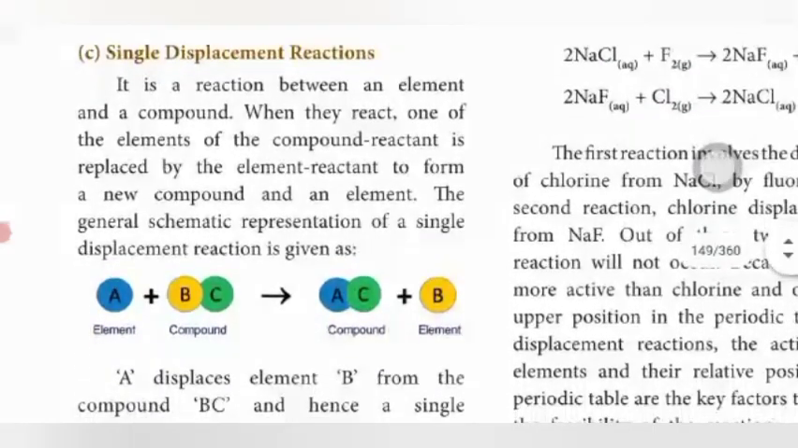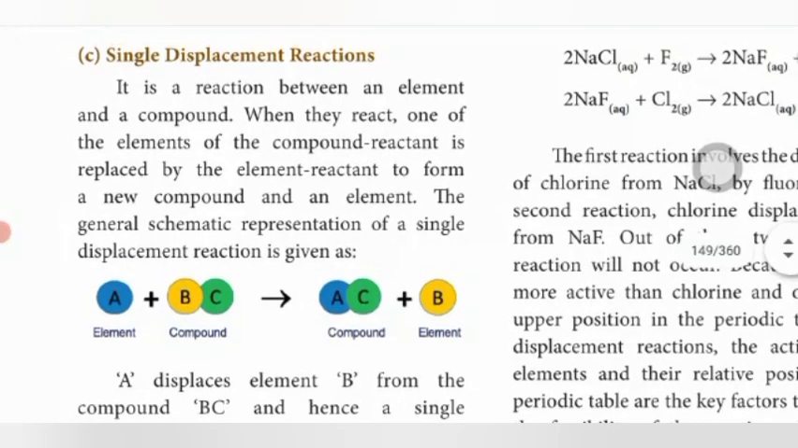What is a single displacement reaction? A reaction between an element and a compound. When they react, one of the elements of the compound reactant is replaced by the element reactant. Both are reactants: A is an element reactant and BC is a compound reactant. One is displaced from one place to another. This reaction is called a single displacement reaction, and they form a new element and a new compound.